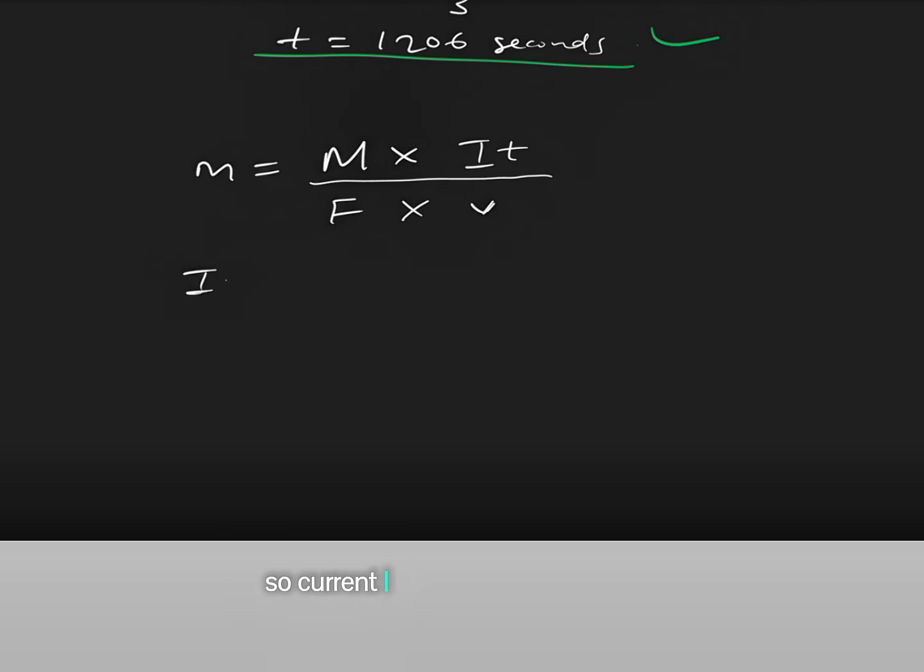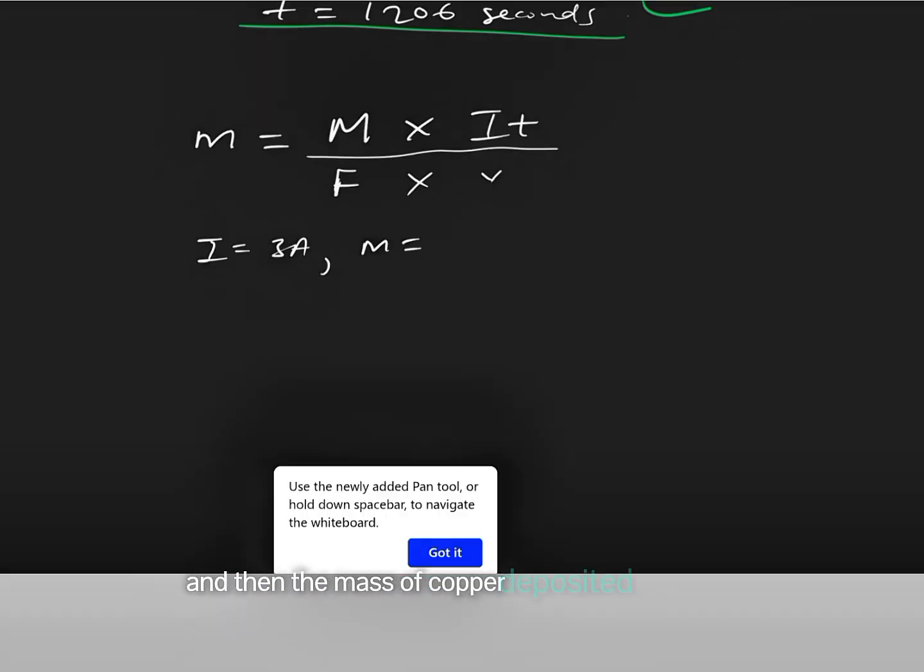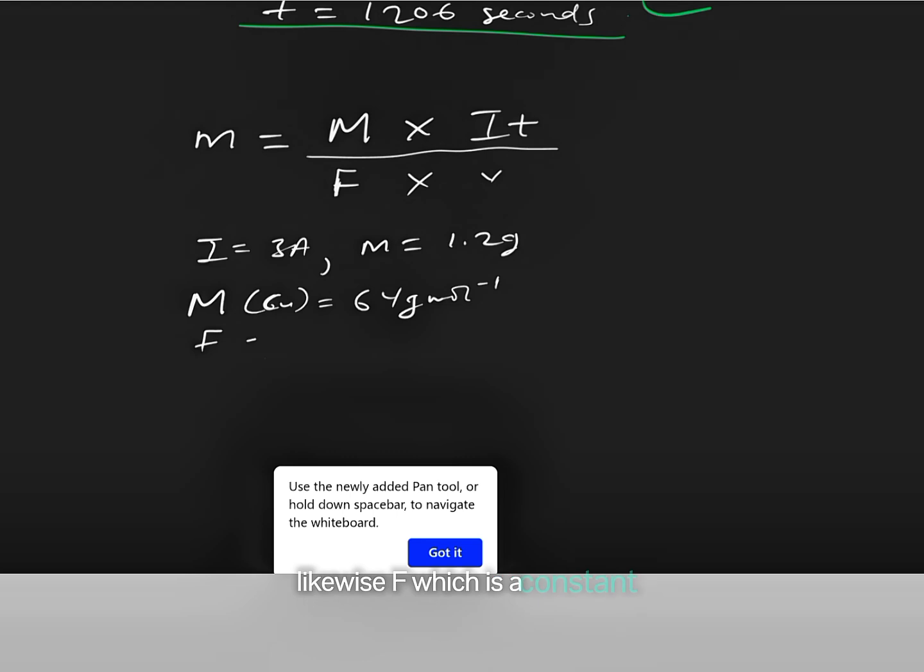Of course our capital M, which is the atomic mass of copper, is equal to 64 gram per mole. Likewise, F, which is a constant, is 96,500 coulomb, and V, the valency or charge of copper, is what? Copper is Cu2+, so the valency will be 2.